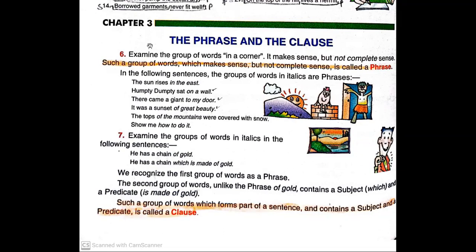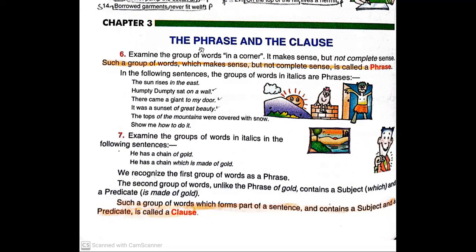Different clauses joined together make a paragraph. If I'm wrong, someone can correct me. I think different sentences make a paragraph, but various clauses make a sentence. Okay.